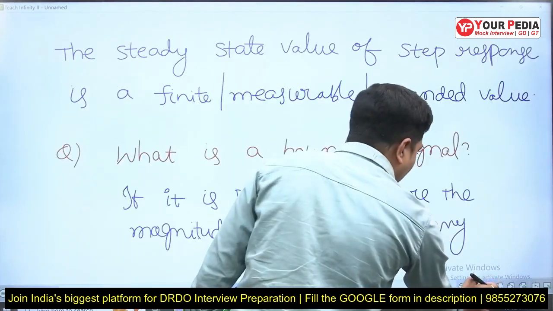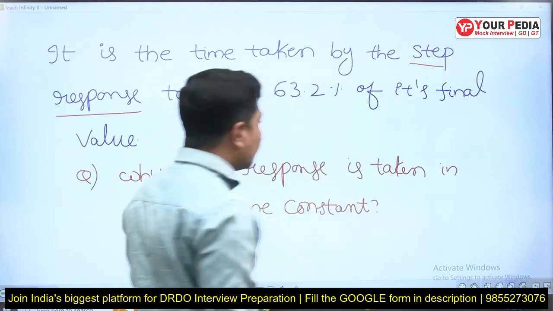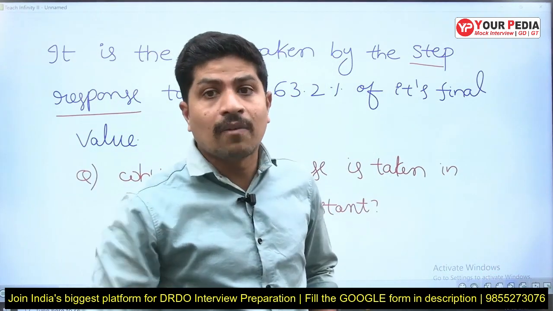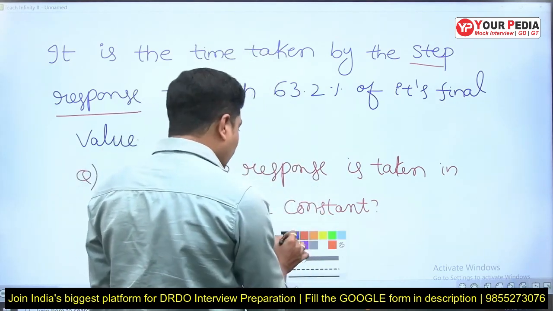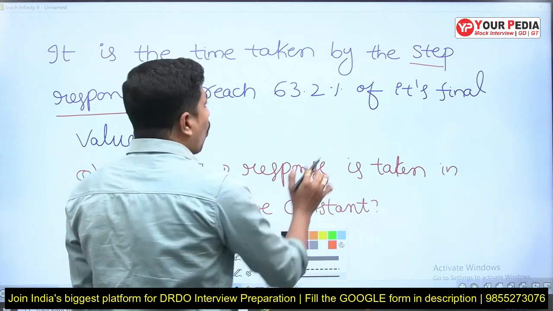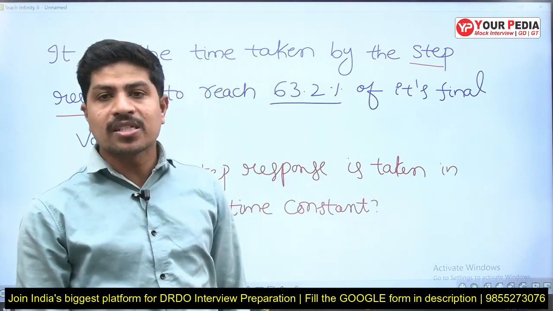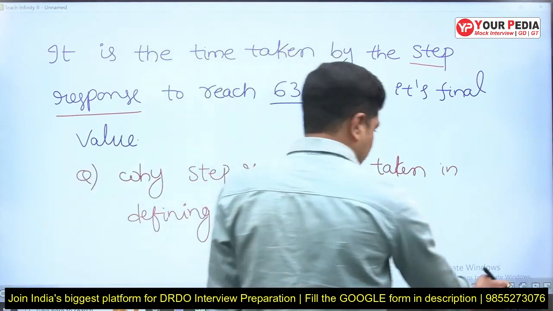If you come back, what is the definition of time constant we took? It is the time taken by the step response to reach 63.2% of its final value. Then a question can be framed from this: why are you taking 63.2%? Why not some other percentage? I'll tell you.